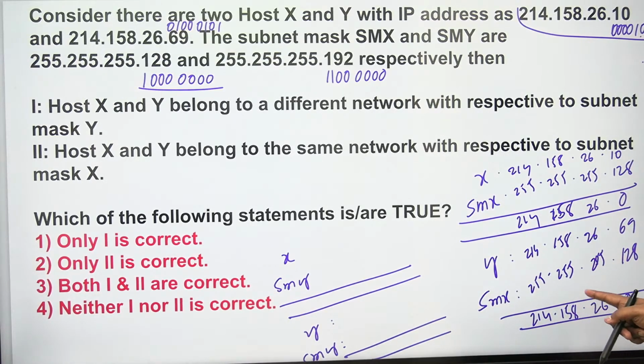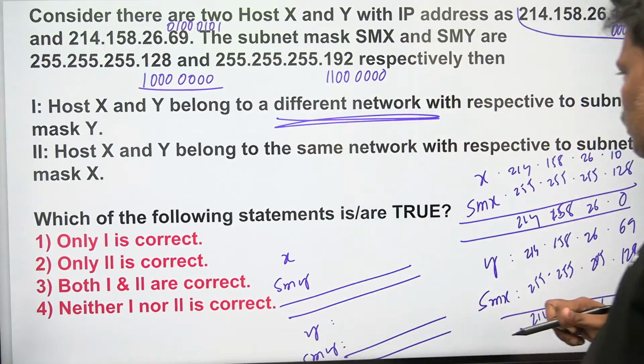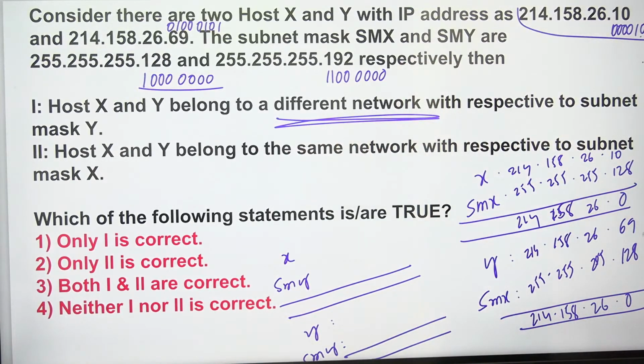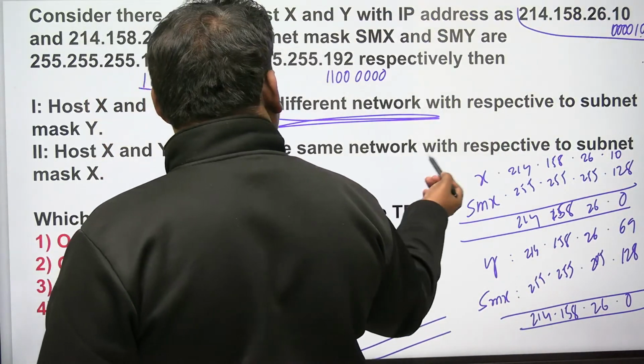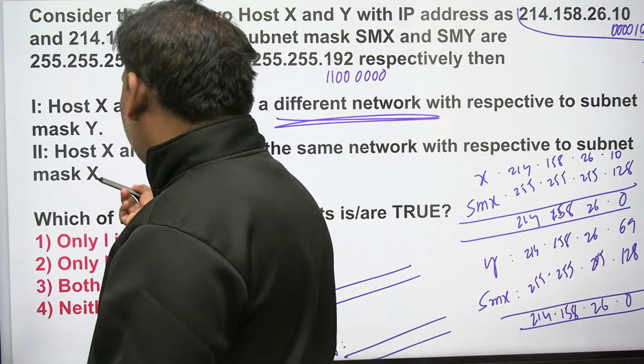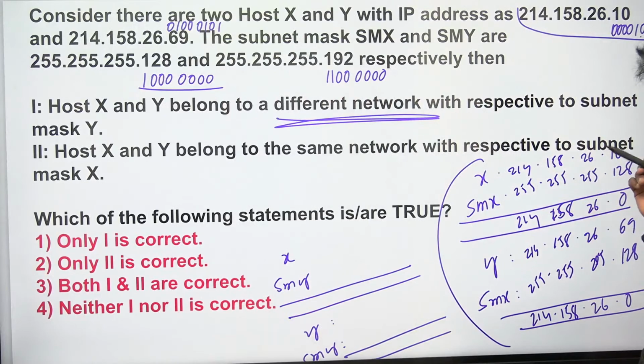If you observe clearly, for X and Y, SMX is going to be the correct one. They both belong to the same network, but he is asking for a different network. But they are the same network. Same network for X, I think this is correct. Host X and host Y belong to the same network with respect to subnet mask X. This is subnet mask X only.